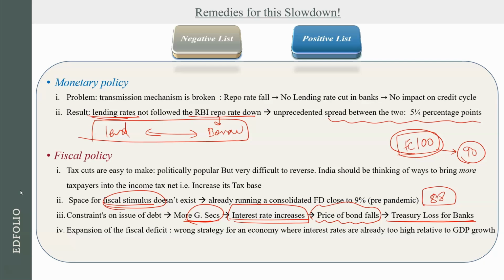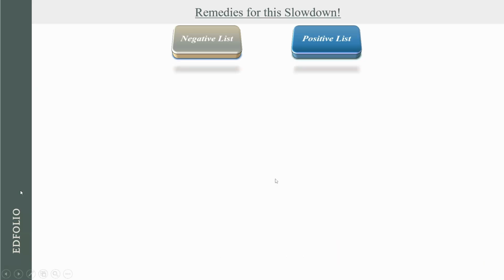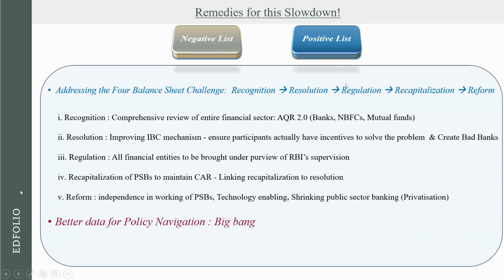And in any case, interest rates are way too high for any expansion of fiscal deficit. So none of these policies, neither monetary policy nor your traditional fiscal policy, is working. So then what can be done? Now for that we have the positive list. What is this positive list? These are things which the government should do to resolve this crisis.